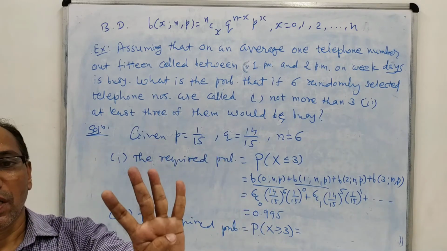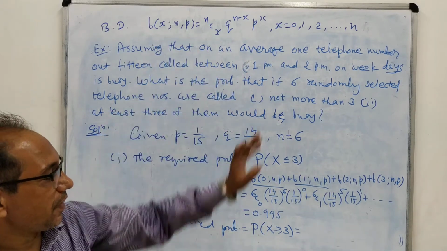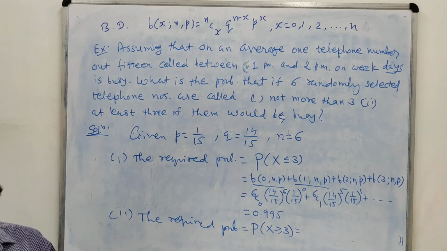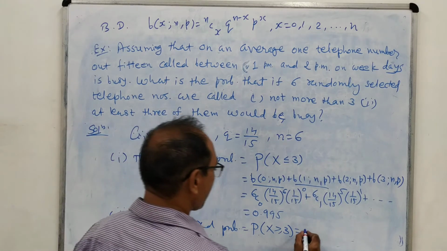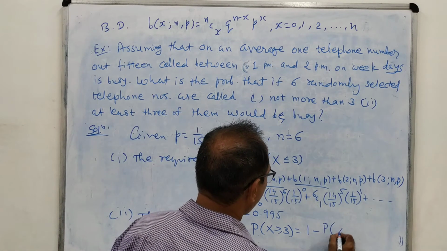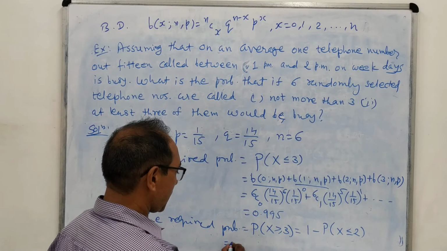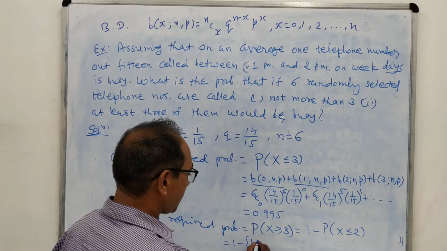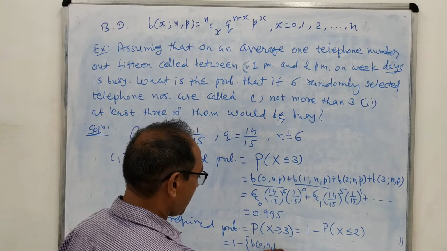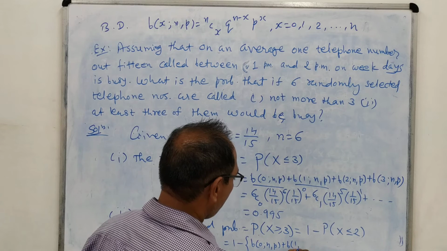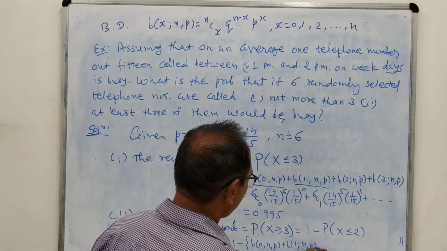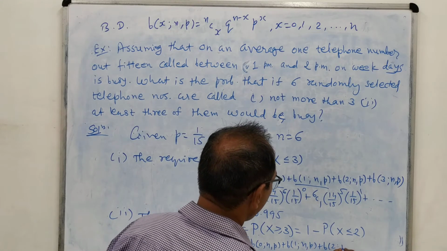That means 4 different binomial probabilities we require to find out, then add them up. So instead of this, we will write this as 1 minus probability of x less than or equal to 2. Okay? So this is nothing but 1 minus b(0; n, p) plus b(1; n, p) plus b(2; n, p).